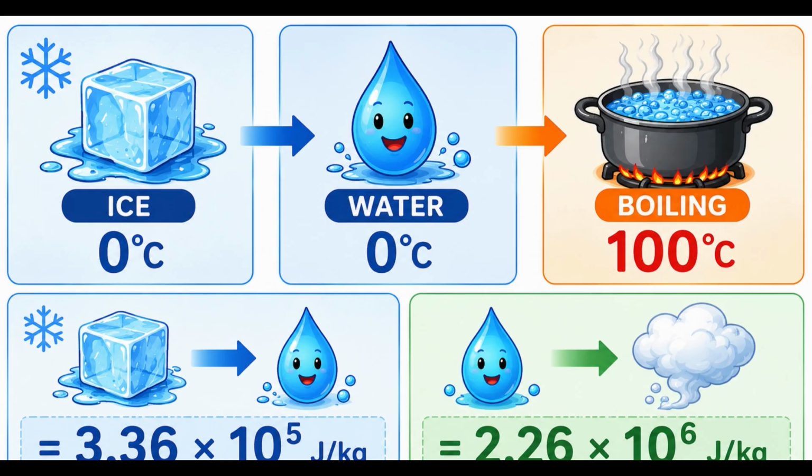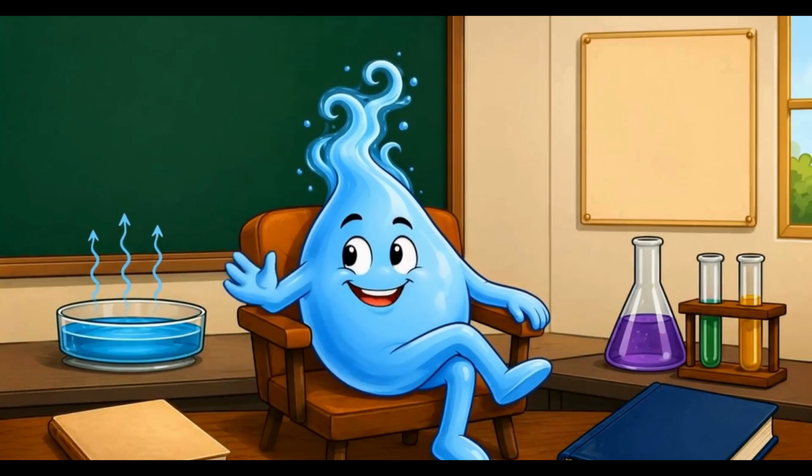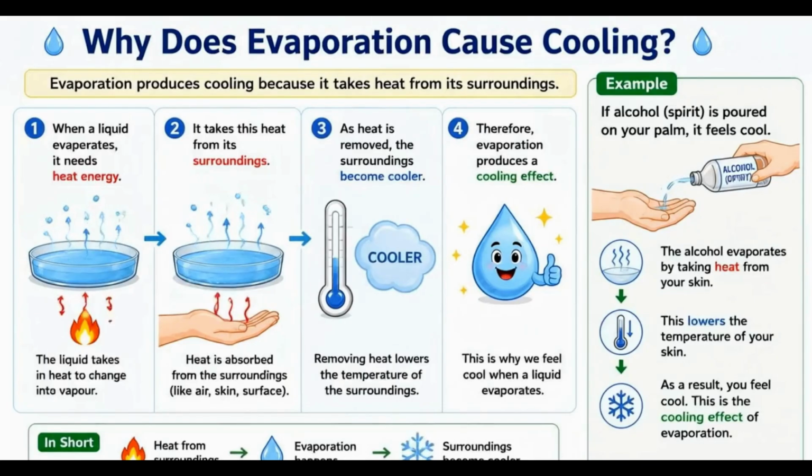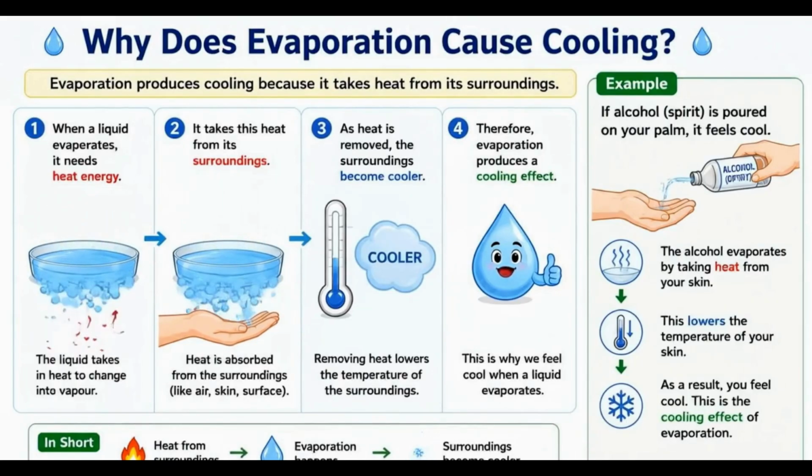Remember the magic numbers. Ice melts at 0 degrees Celsius. Water freezes at 0 Celsius. Water boils at 100 degrees Celsius. Melting needs 3.36 times 10 to the power of 5 joules per kilogram. And boiling needs 2.26 times 10 to the power of 6 joules per kilogram. You already know, evaporation is the process by which a liquid changes into vapor from its surface. Evaporation produces cooling because it takes heat from its surroundings.